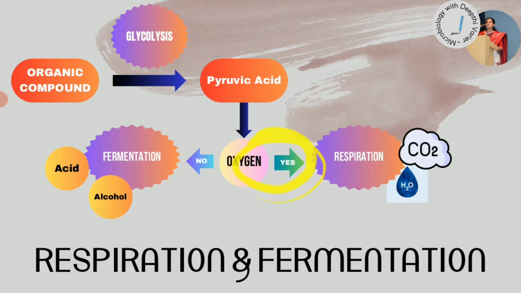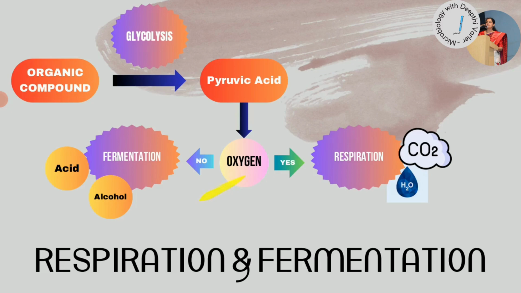If the oxygen is present, then that pyruvic acid or pyruvate enters into the TCA cycle. So first pyruvate gets converted into acetyl CoA, gets into the TCA cycle, then we have the electron transport chain, and that is what we call respiration. This respiration gives us the end products such as carbon dioxide and water if it is aerobic respiration.